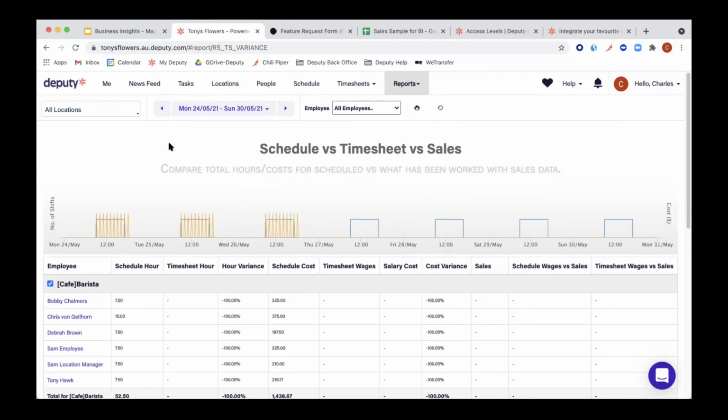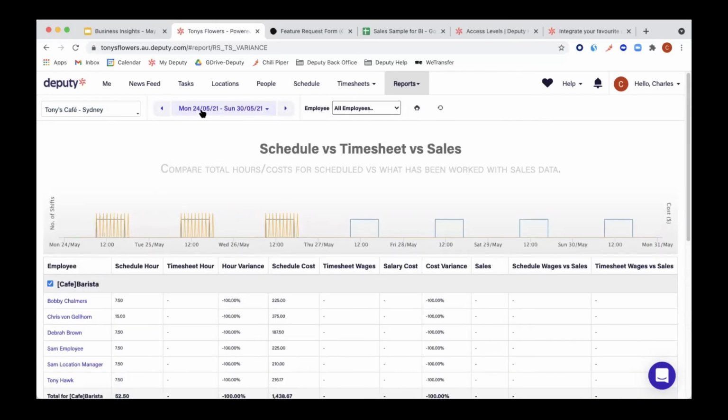First of all, similar to the schedule page or the timesheet page, and even the Business Insights, at the top, make sure you choose the right location. If you want to look at only one location, only look at one location. Do you want to look at all locations? You can look at all locations. Then we have a time frame here.